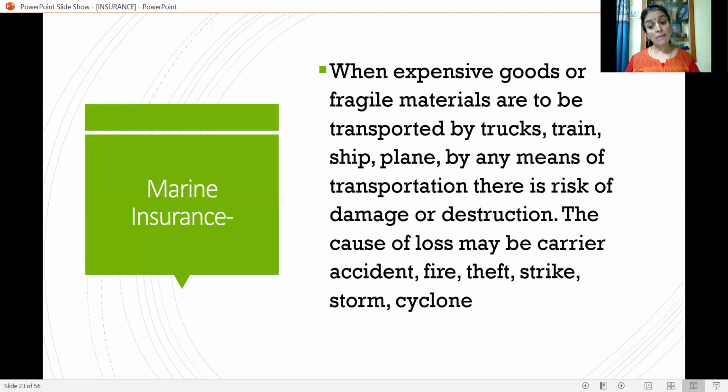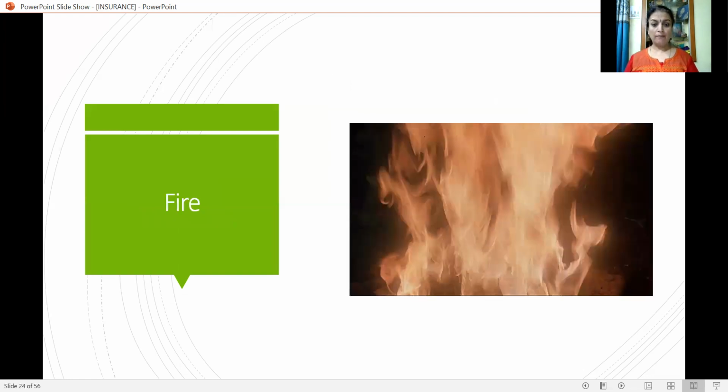The cause of loss may be carrier accident, fire, theft, strike, storm, cyclone, etc. So in such a situation, we have to go for marine insurance. So marine insurance is a contract between the insurance company and the insured where the policy is taken on the materials consigned or goods transported.